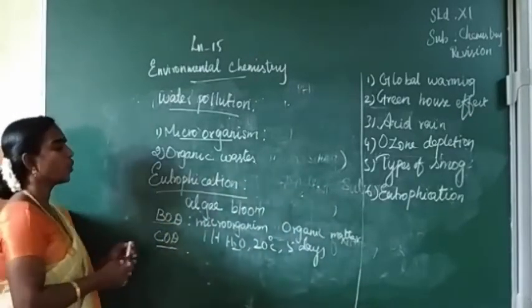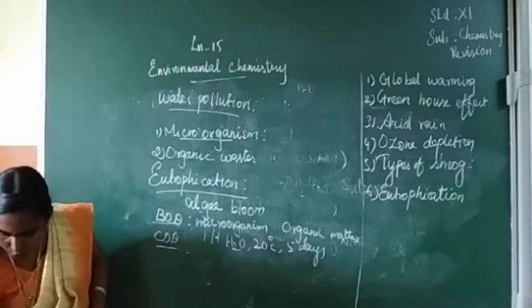So next we can see the topic soil pollution.